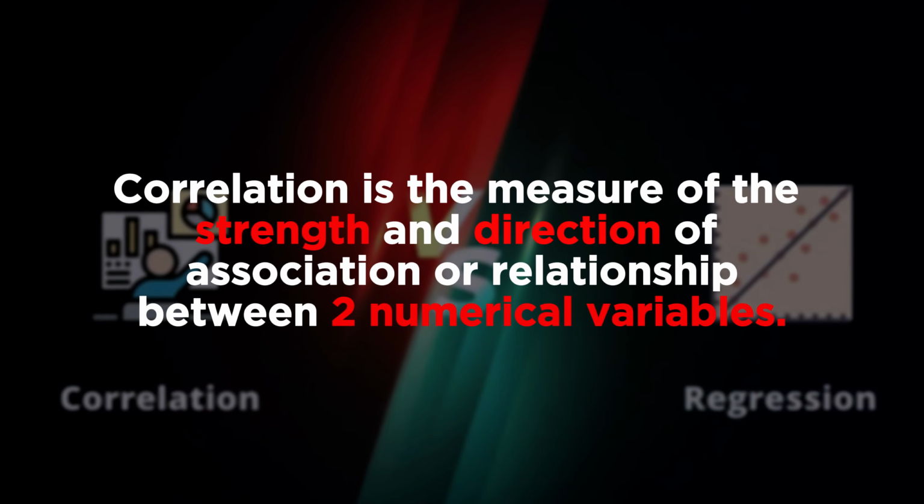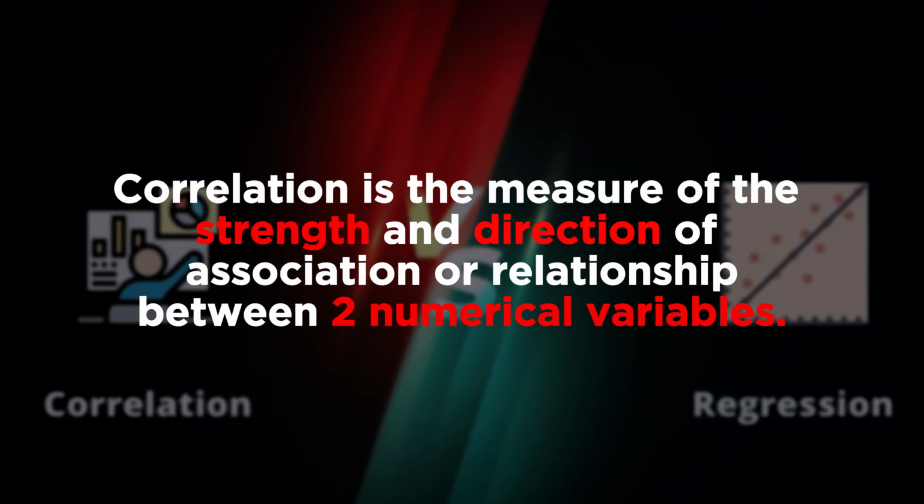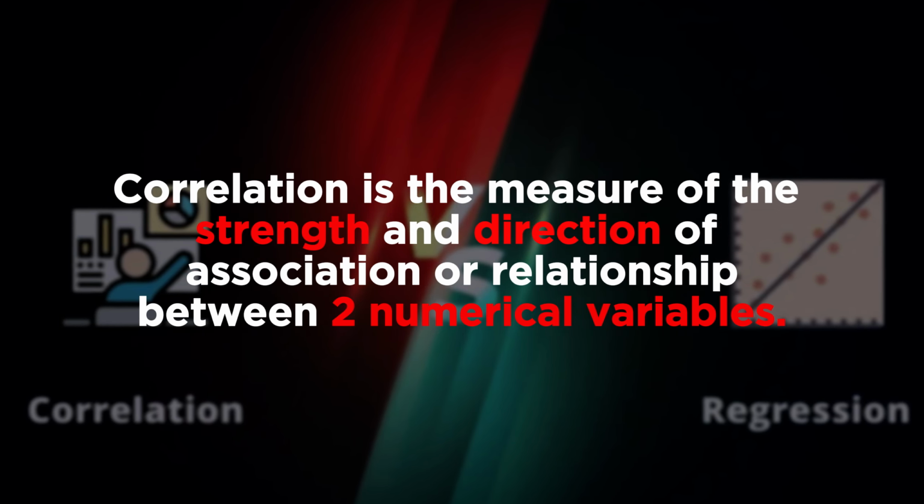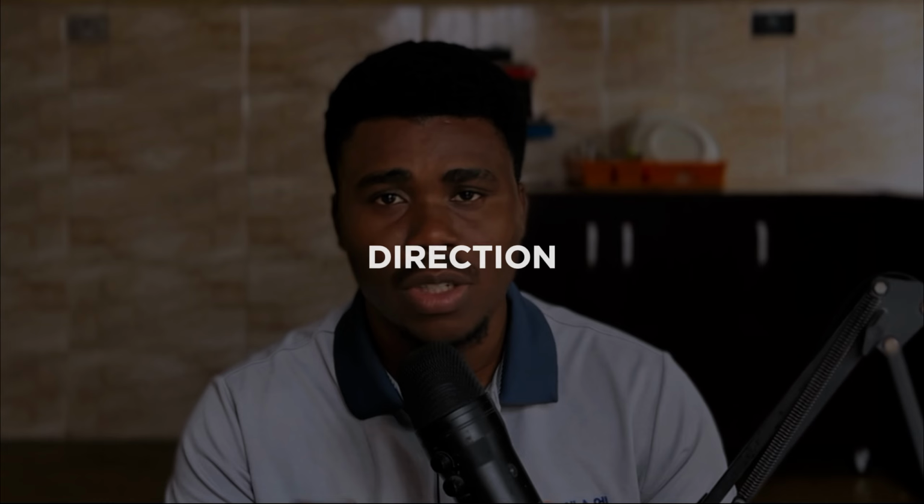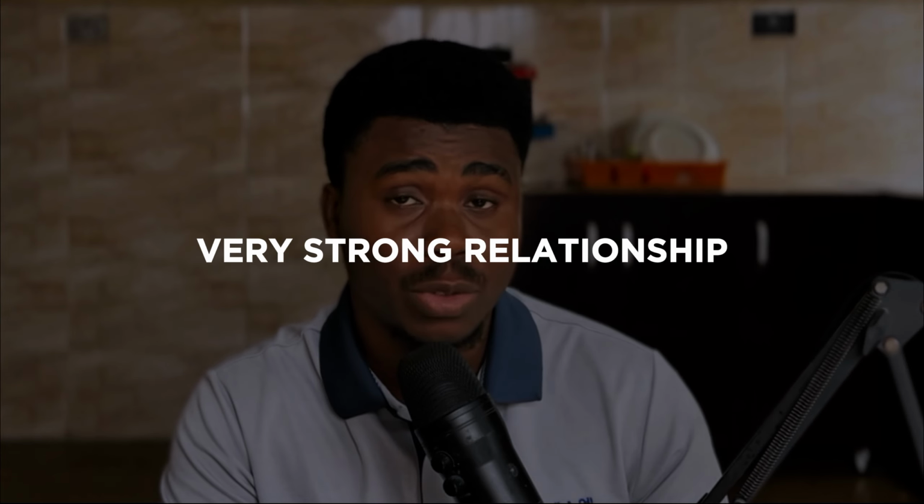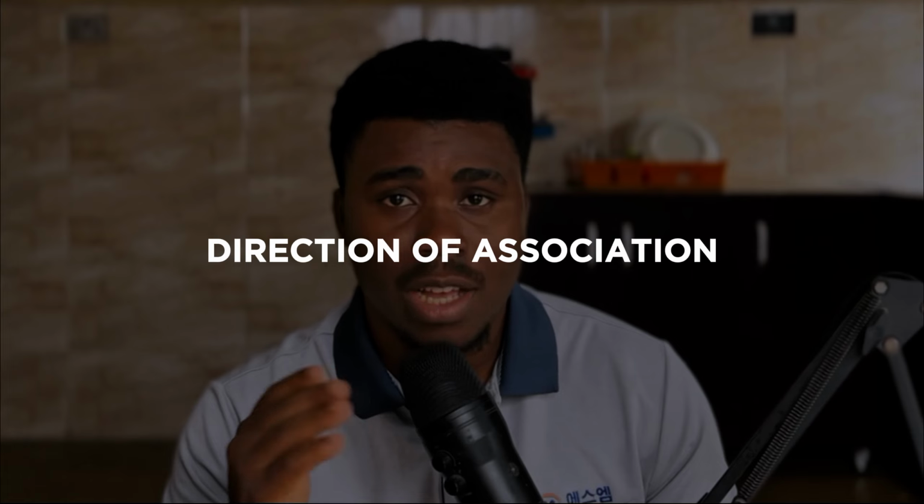Now, from the statistics standpoint of things, correlation is the measure of the strength and direction of association or relationship between two numerical variables. So we should pay attention to key terms right here: strength, direction, and two numerical variables. What I'm trying to say is that correlation tells us the strength of association between two numerical variables. It means it tells us whether there is a very strong relationship between these two variables or not. It also tells us the direction of the association, the direction of the relationship.